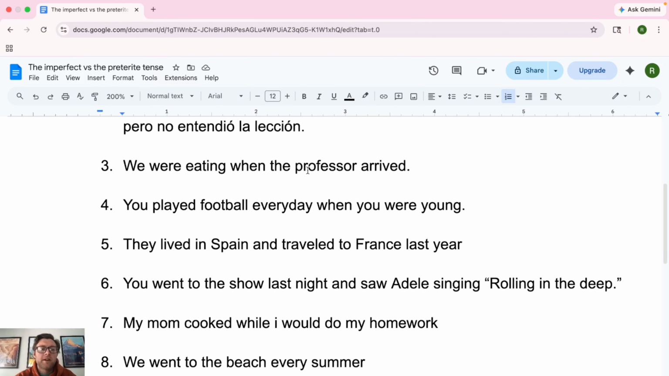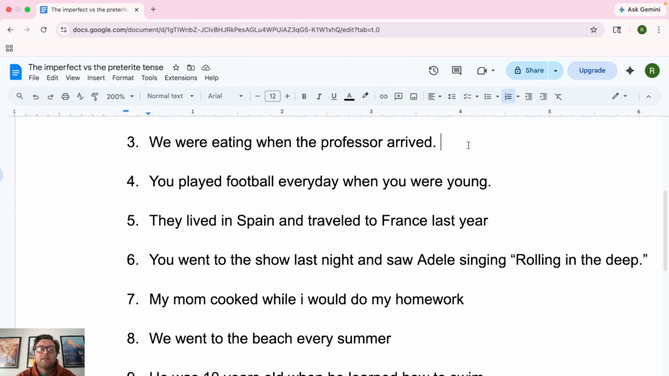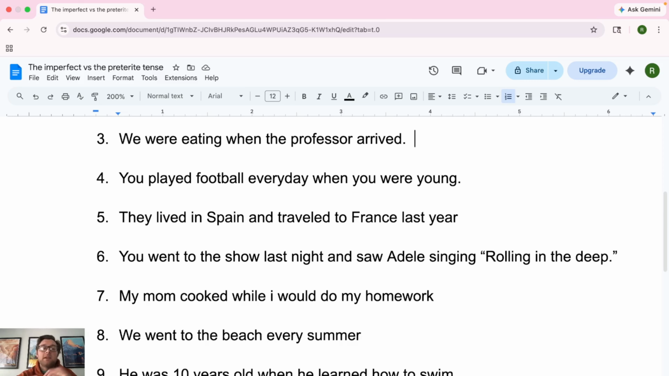Number three, número tres. We were eating when the professor arrived. Okay, so the first verb is comer. Second verb, arrive, is llegar. And then we have when, which is cuando. So there it is again. So we're going to do comíamos cuando llegó el profesor. All right, comíamos receives the tilde, llegó también. Okay? Comíamos cuando llegó el profesor.